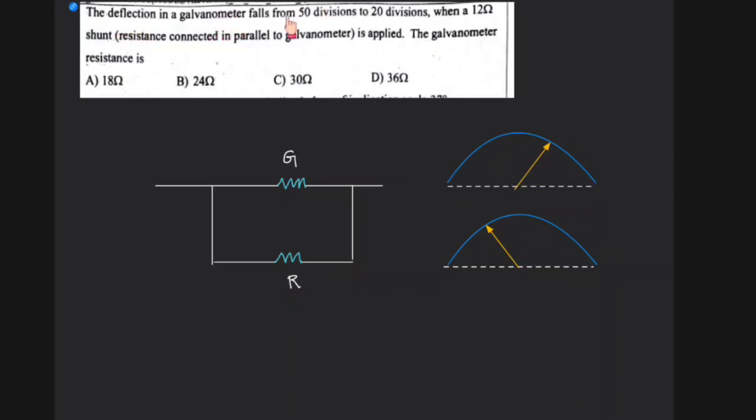The deflection in a galvanometer falls from 50 divisions to 20 divisions when a 12 ohm shunt is applied. The galvanometer resistance is? So the logic is simple, but before that you need to understand one thing, what is the galvanometer reading and what is the voltmeter reading. Normally for every galvanometer there is a maximum reading, a maximum voltage rating as well as a maximum current rating, right? According to this question, the deflection in the galvanometer falls from 50 divisions to 20 divisions. Let's say this 50 is the maximum current that will pass through this galvanometer.